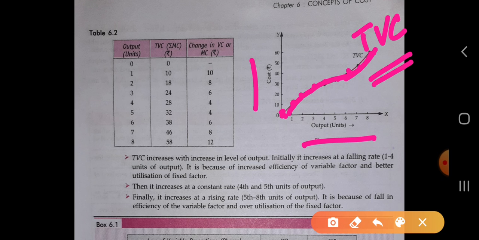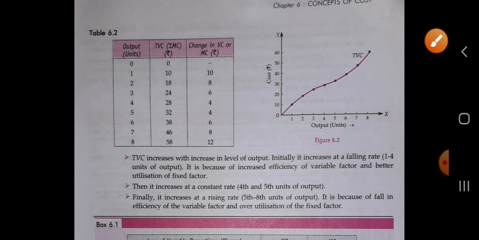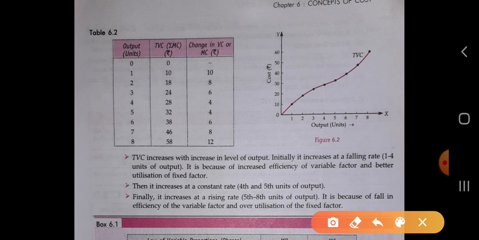So what it says is that when the output is changed, there is a change in the level of cost. When the level of cost is changed, there is also a change in output. Okay, so it is called the total variable cost. So TVC increases with the increase in the level of output. Here we see that when the output is increasing, TVC is also increasing. Initially it increases at a falling rate, with a smaller amount of increase, for example 10, 8, 6, 4.